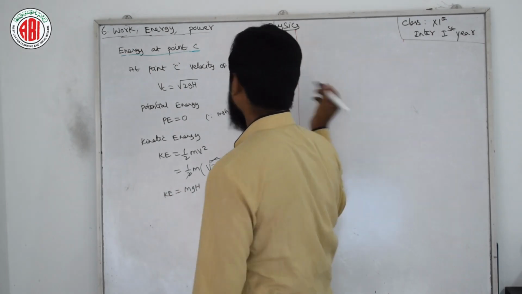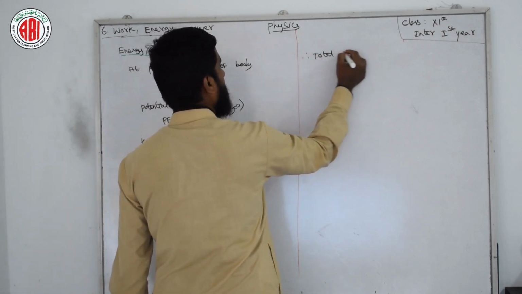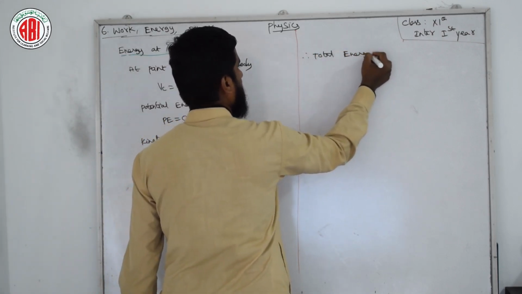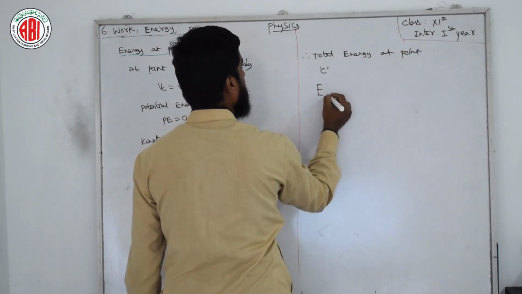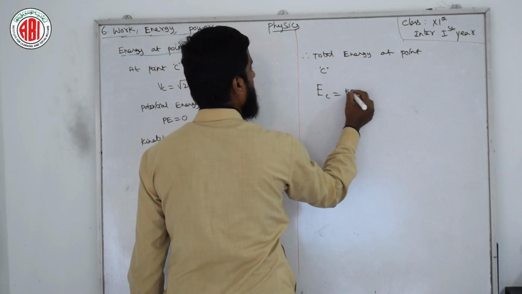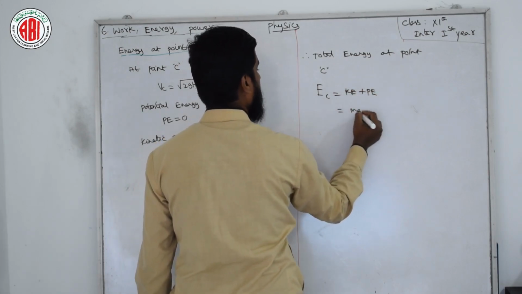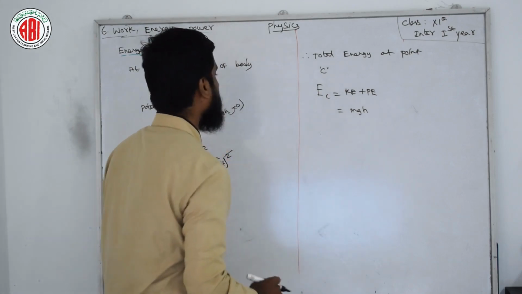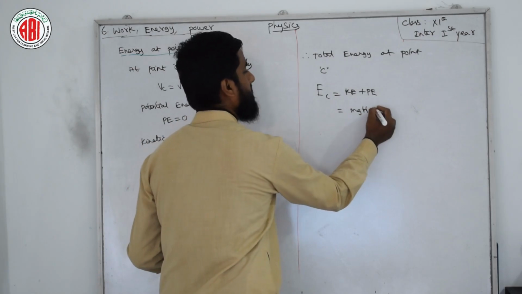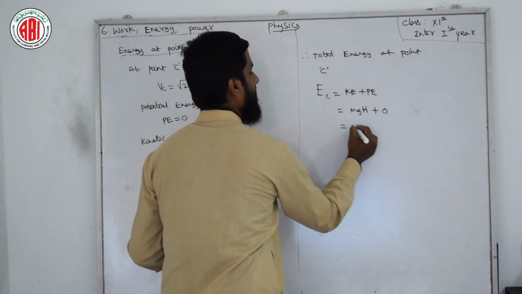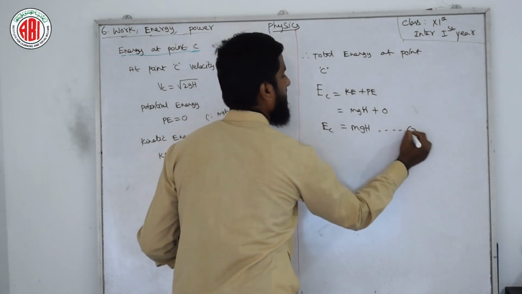Therefore, total energy at point C, EC is equal to KE plus PE, which is equal to mgH, since KE here is nothing but mgH, plus 0, which is equal to mgH. Now this is nothing but equation number 3.